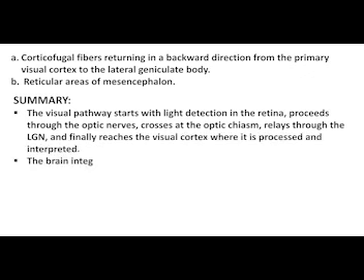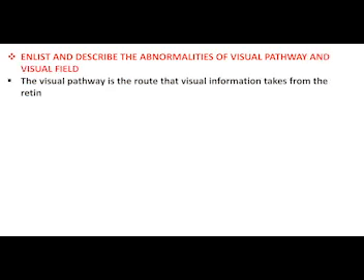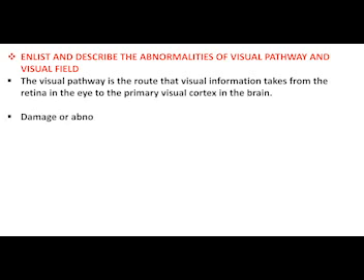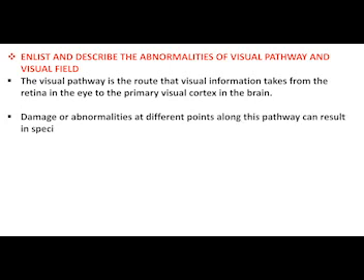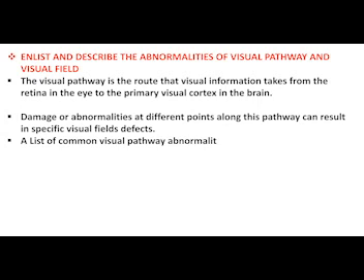The brain integrates this visual information. Enlist and describe the abnormalities of the visual pathway and visual field. The visual pathway is the route that visual information takes from the retina in the eye to the primary visual cortex in the brain. Damage or abnormalities at different points along this pathway can result in specific visual field defects. Here is a list of common visual pathway abnormalities and their associated visual field defects.